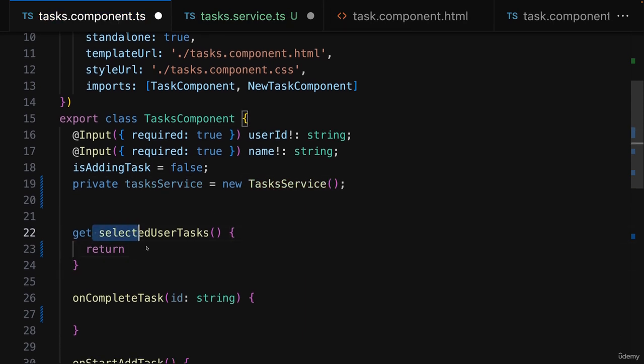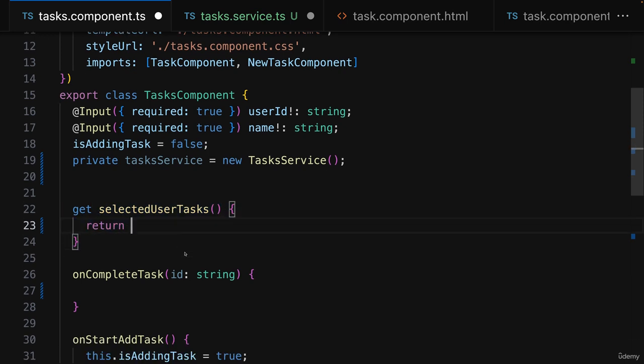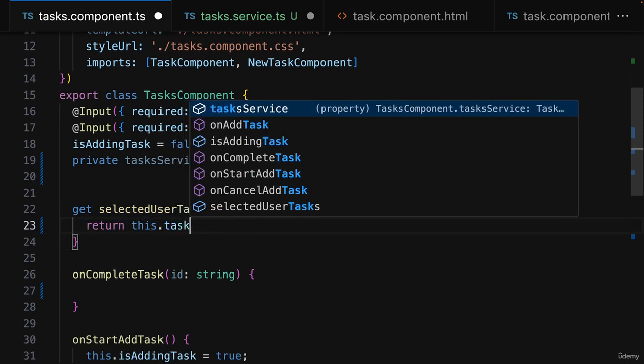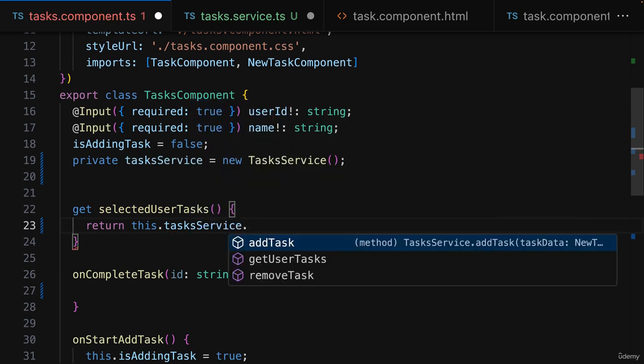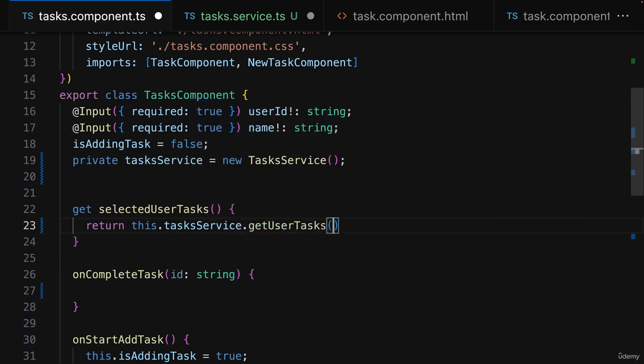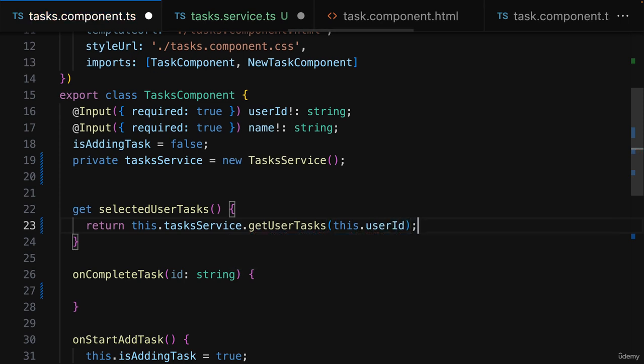And then, when we want to get our selected user tasks, we could reach out to this tasks service, call getUserTasks, and pass this user ID to this method.